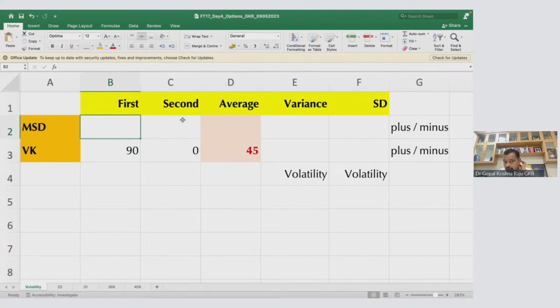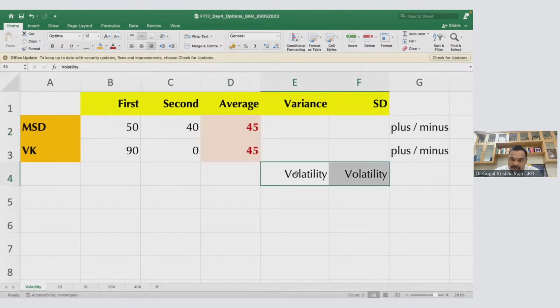Now Mahendra Singh Dhoni, in the first season, maybe he takes 50. In the second season he takes 40. Now what is his average? That is also 45. Now I am asking, see, this is what I said. Variance and standard deviation, both are volatility only. Now what is variance?